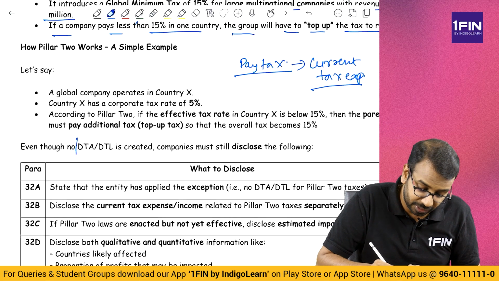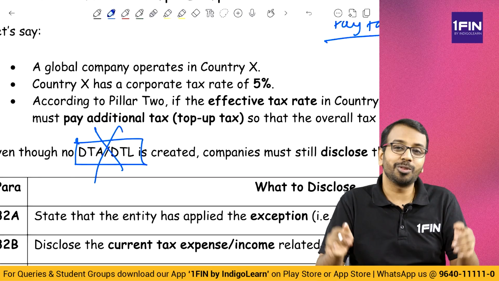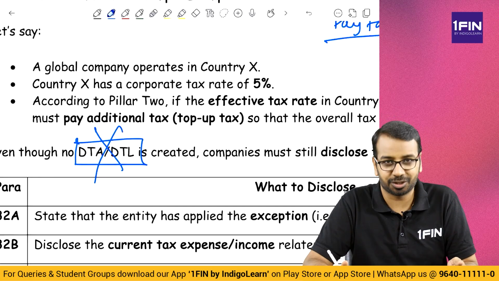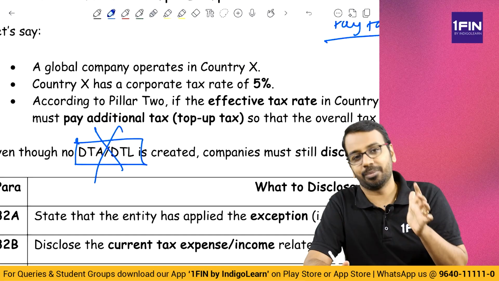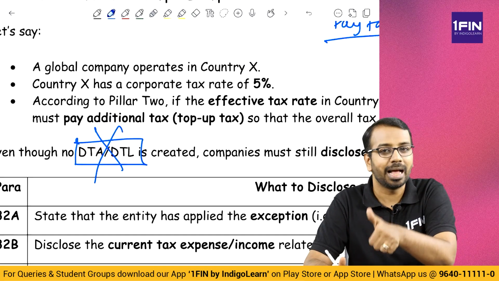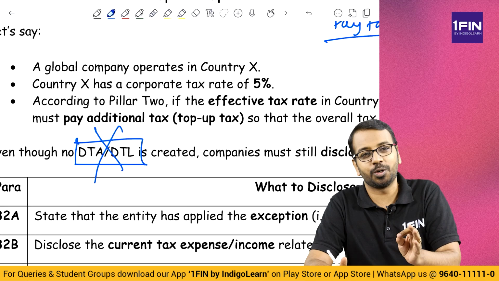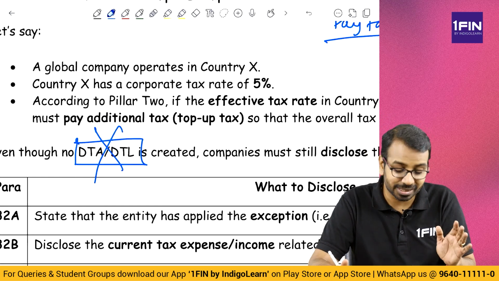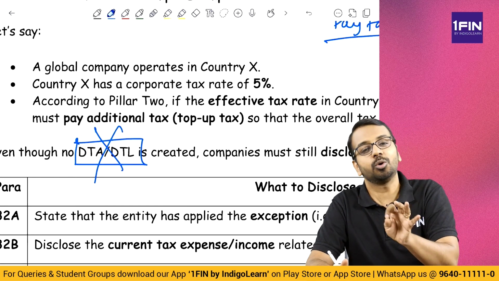But deferred tax asset and deferred tax liability are not applicable. Meaning to say, from the point of view of this Pillar 2 taxation, the current tax provisions of AS 22 are applicable, but the deferred tax asset and deferred tax liability provisions of AS 22 are not applicable. Means we don't need to create DTA or DTL with respect to Pillar 2 taxes.